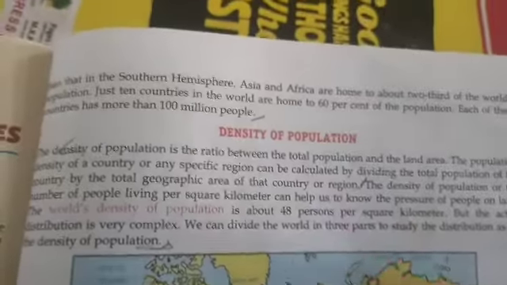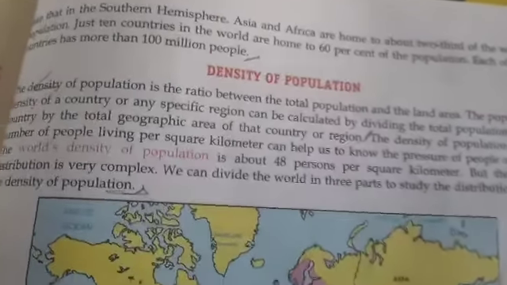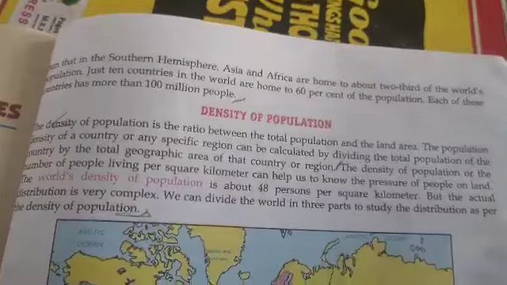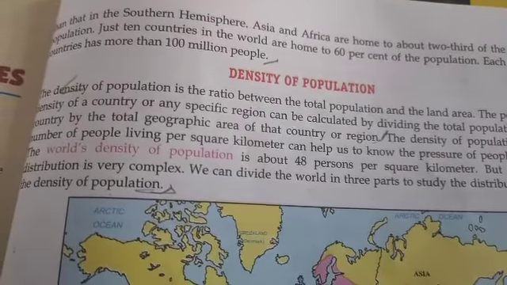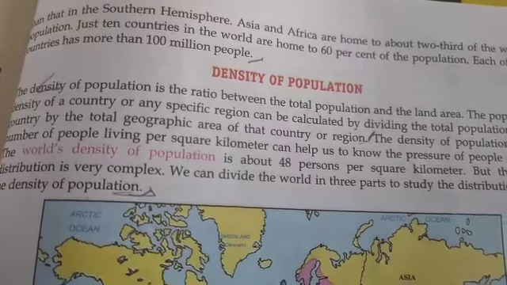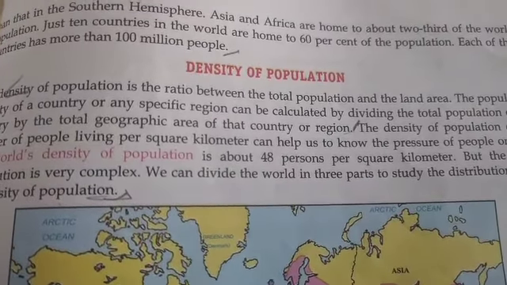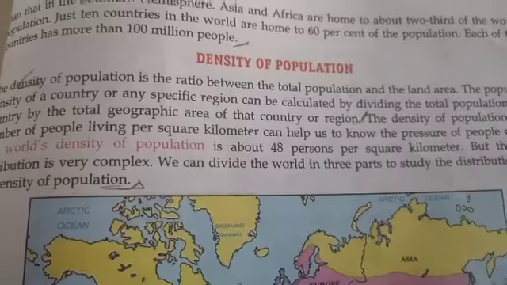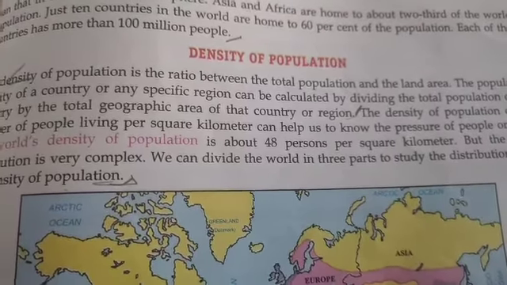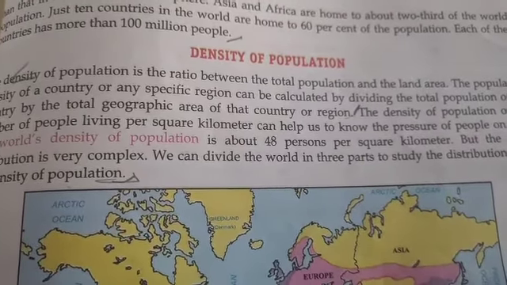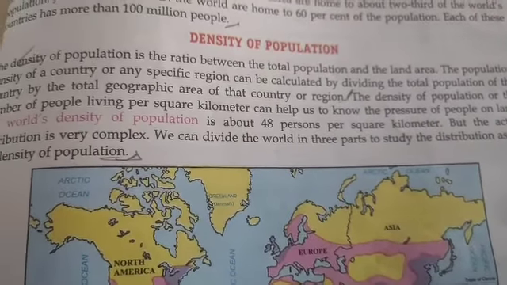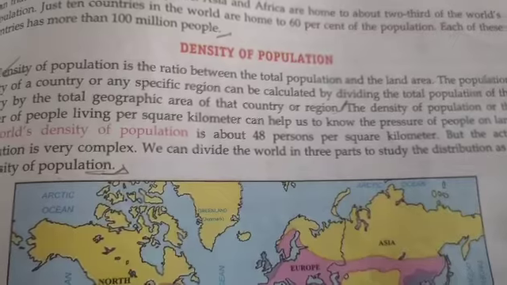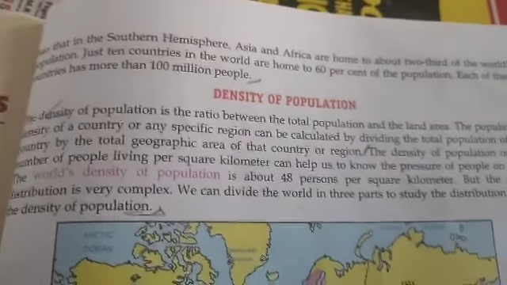As we know, in the same area the people are living in a number of quantity. So that is called the density. It means the density of the population is the ratio between the total population and the land area. It means in any village, any state, any country, any continent, how many people live in a particular area. Suppose in 1 square kilometer area how many people live, that is called the density of the population.